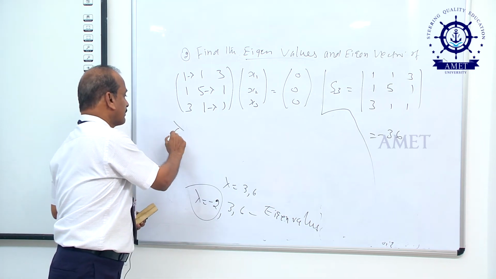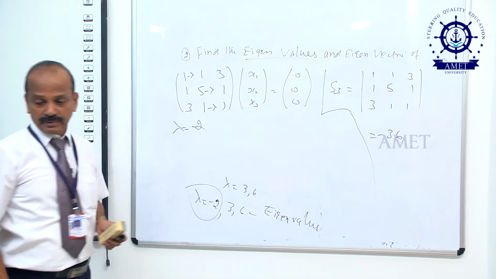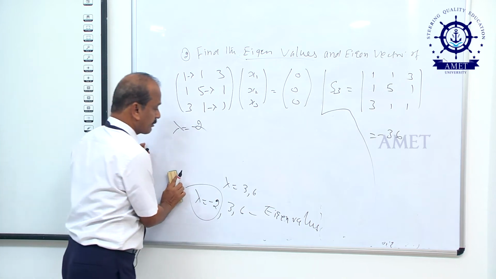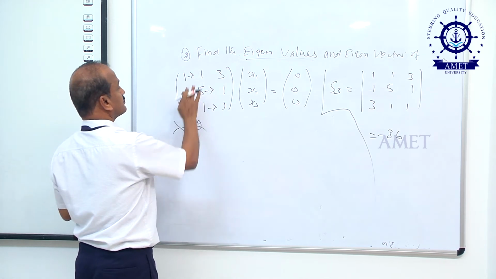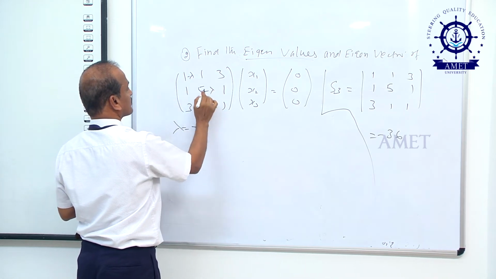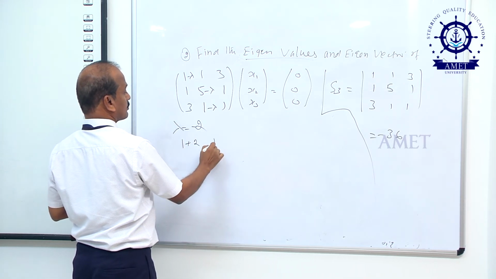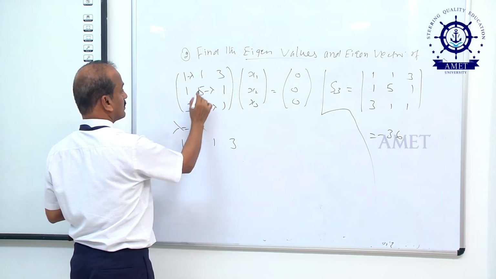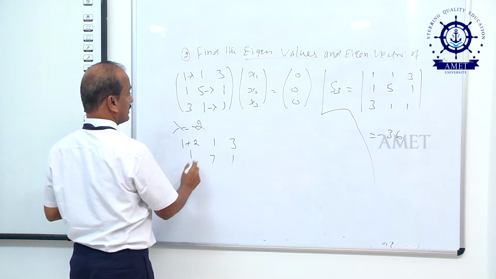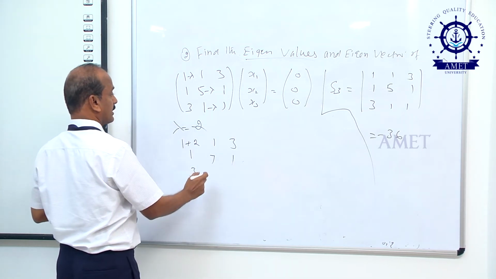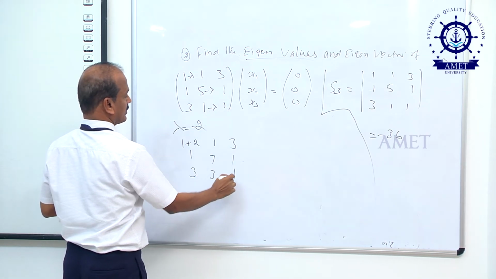Here we can find the value of x1, x2, x3. You take the first eigenvalue, minus 2. If you take lambda equal to minus 2, here you get 1 minus 2 plus 2, that is 1, 3, 1, 5 minus 2 plus 2, 1, 3, 1, 1 minus 2 plus 2.